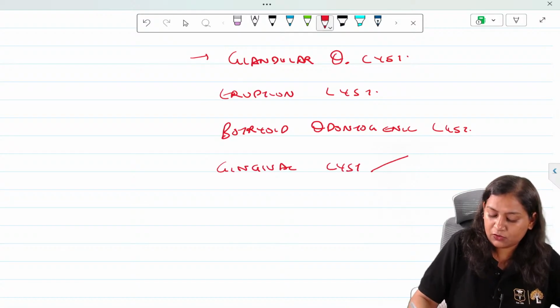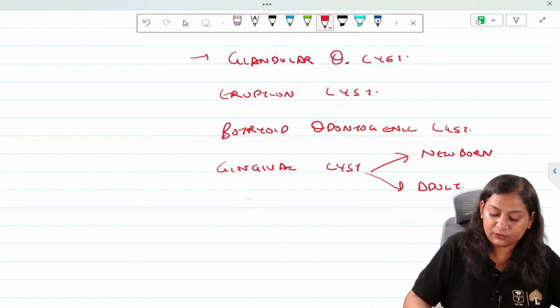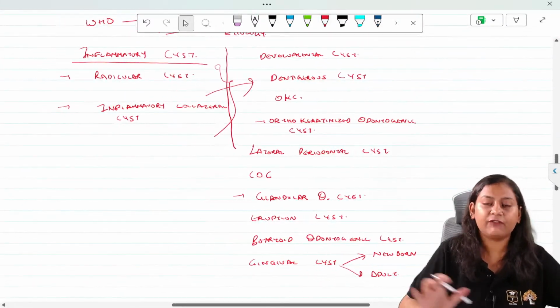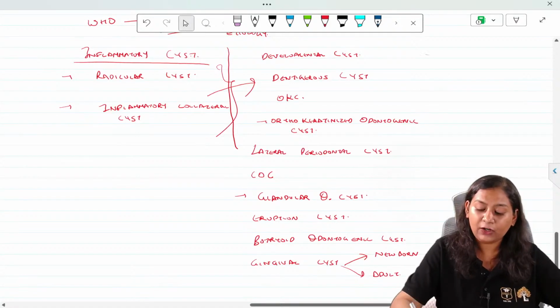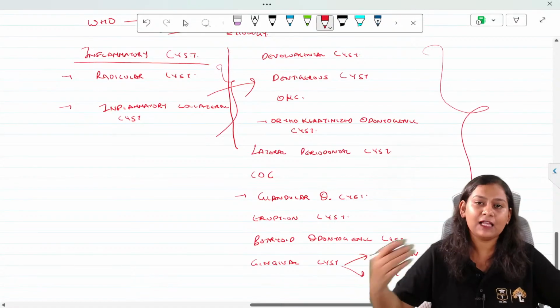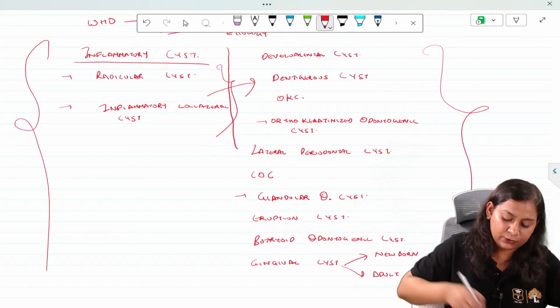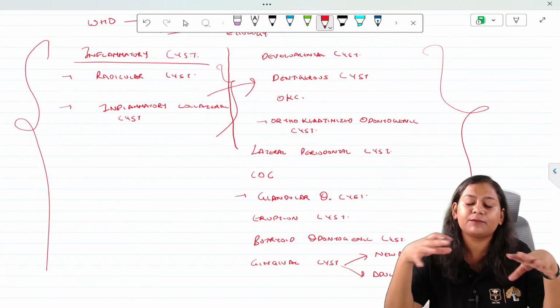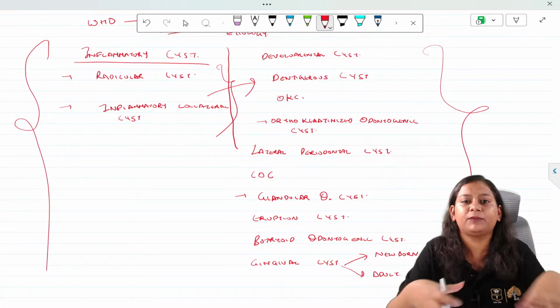Gingival cyst of newborn and we have adult. Okay. So this is the WHO classification given in 2017, and if they ask you questions from the odontogenic cyst, it will revolve around this classification, and sometimes a question is itself from the classification.